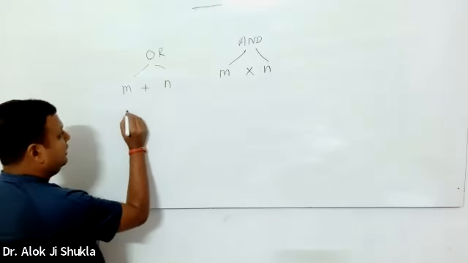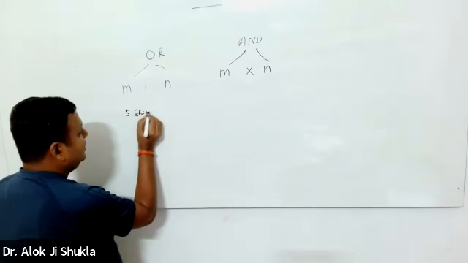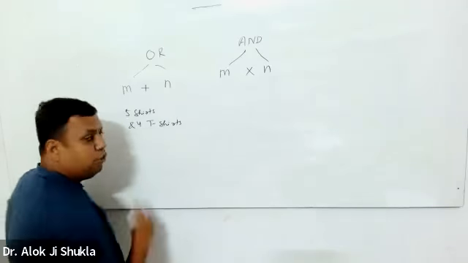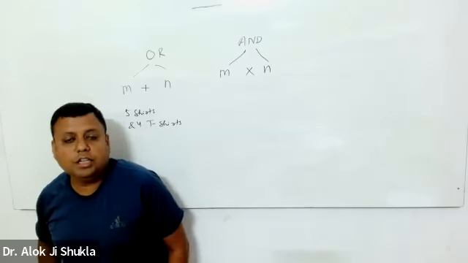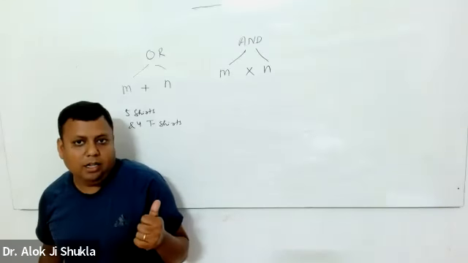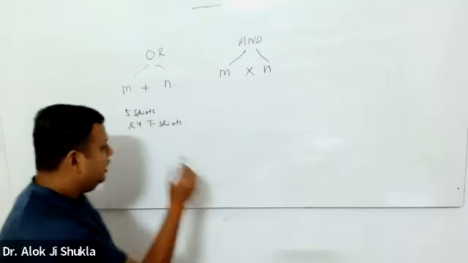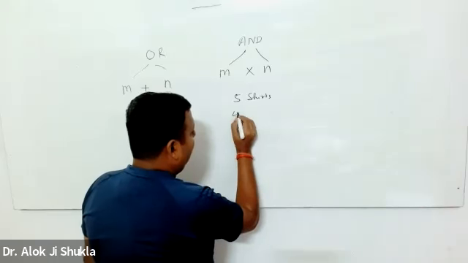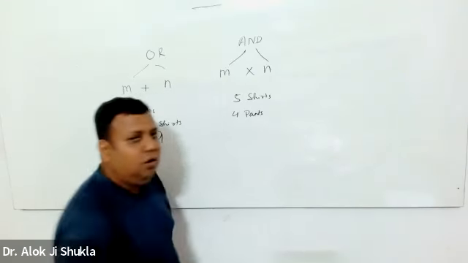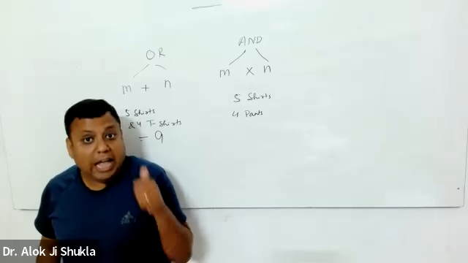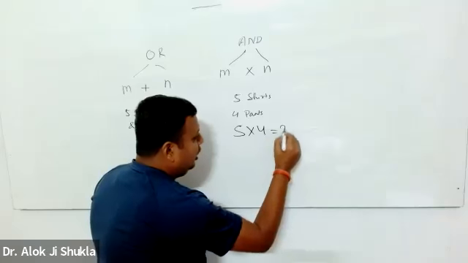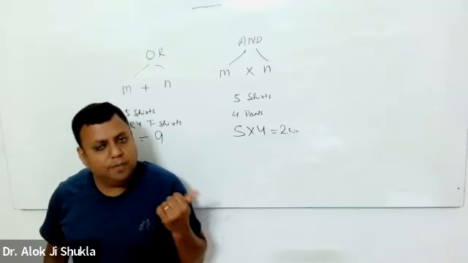So I have 5 shirts and 4 t-shirts, and I have to put something on my front. What is the number of ways? Now they are related with the or. I can either put a shirt or a t-shirt, so the number of ways is 9. Now with 5 shirts and 4 pants, I will use shirt and pant together. So the total number of ways is 5 into 4, 20. So that is the first word, or and and.